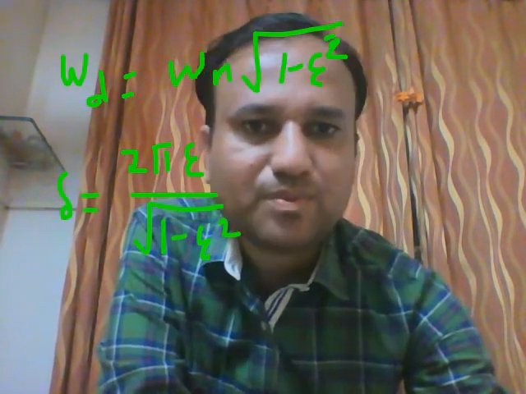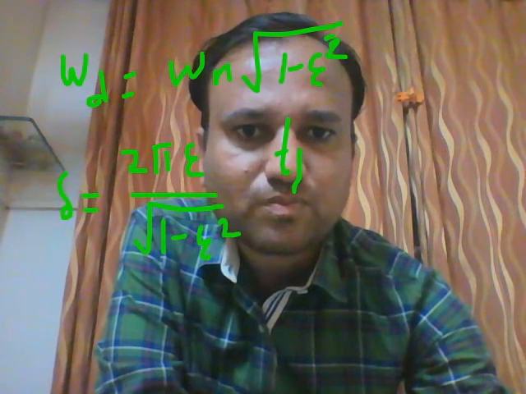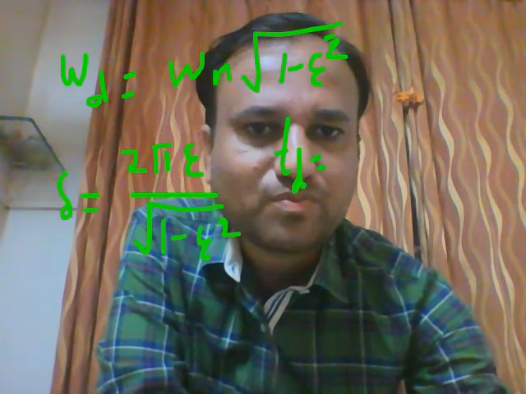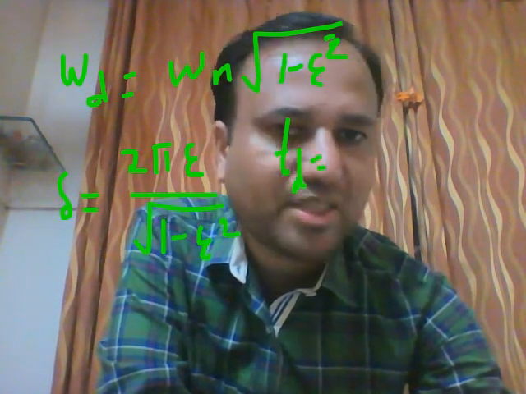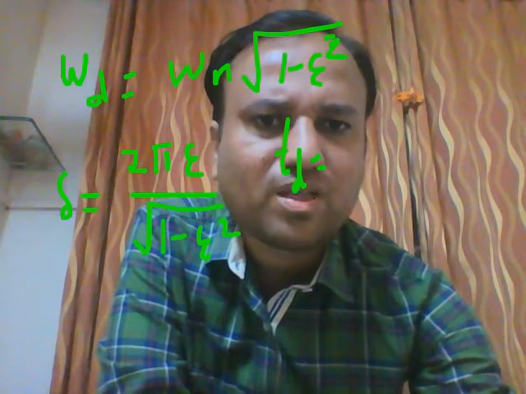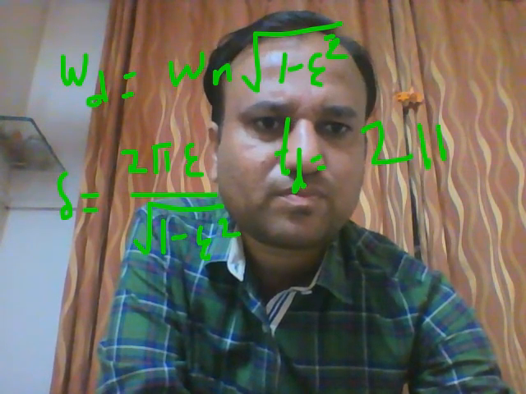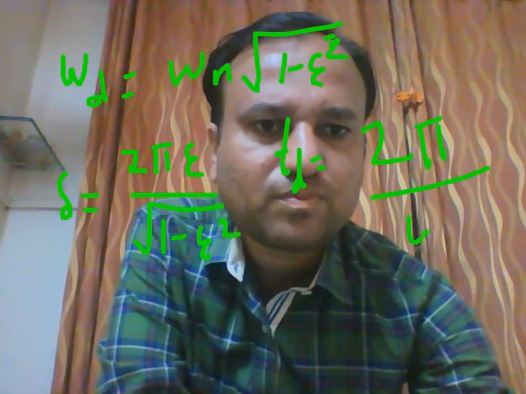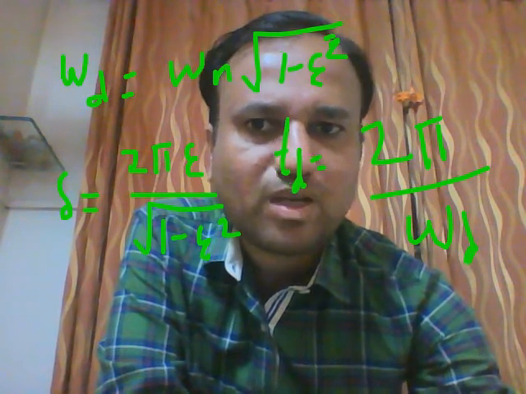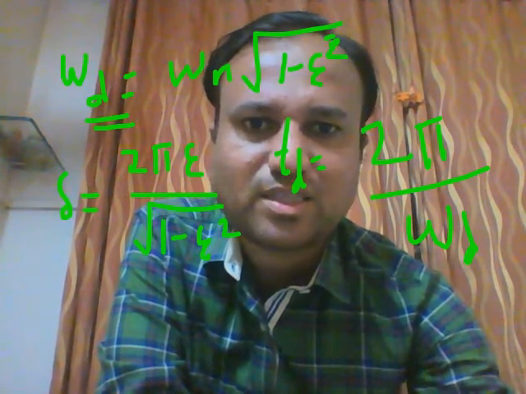So the time period TD, time period in damped vibration, is 2 pi by WD. WD is the damped natural frequency.